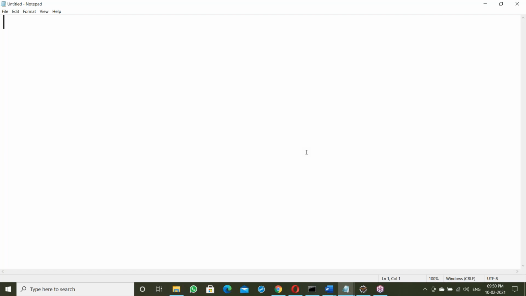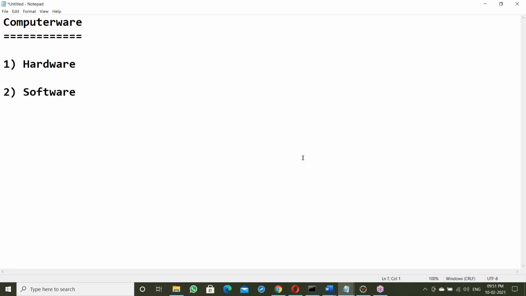Now, starting from the basics. Computer-wise, there are basically two categories. First one, hardware. Second one, software, right? Hardware and software.